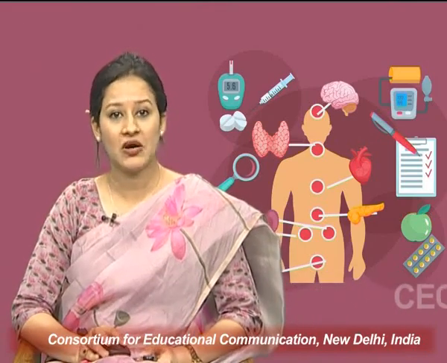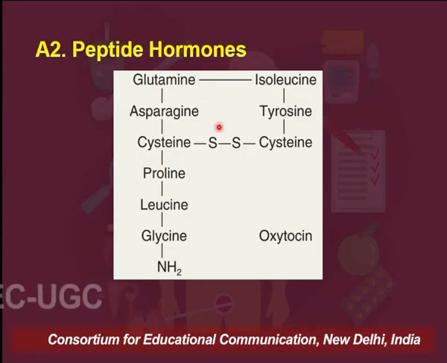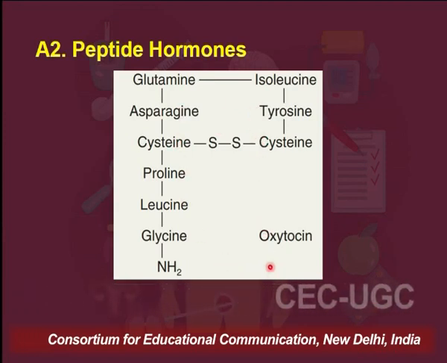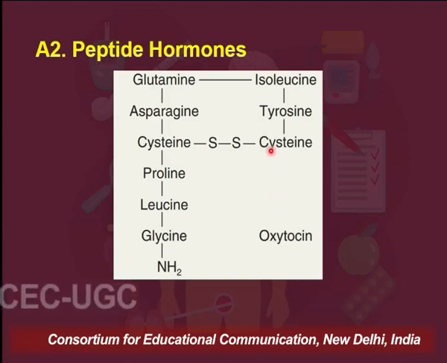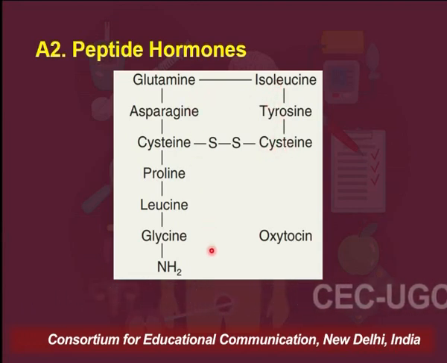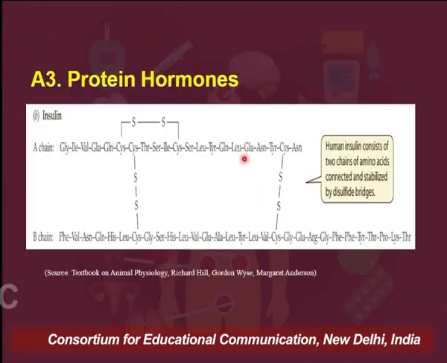Then we have talked about the peptide hormones, again water soluble hormones. Here you can see the structure of one of the peptide hormones, which is oxytocin. Oxytocin is a nonapeptide, suggesting that it is made up of 9 amino acids, as you can see here as well. Then you have protein hormones. Here you can see the structure of insulin. There are 2 chains, A chain and B chain, both of them linked with disulfide bonds. So this is insulin, which is a protein hormone and water soluble.